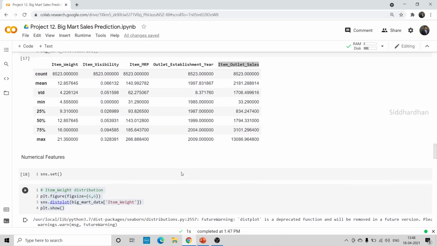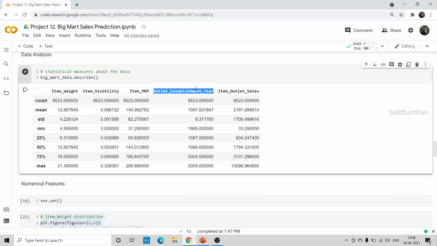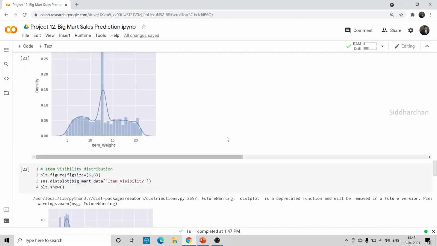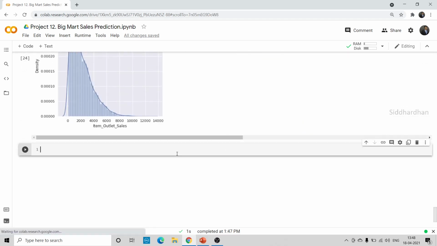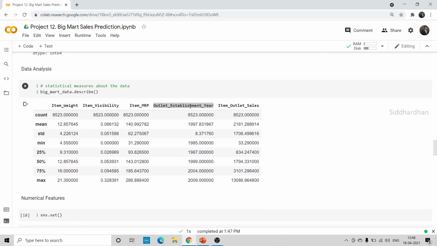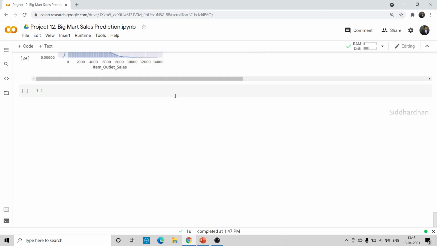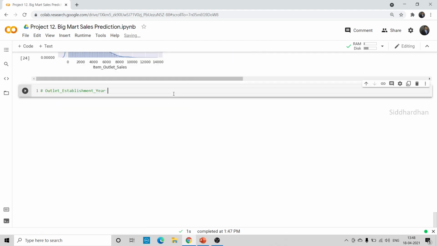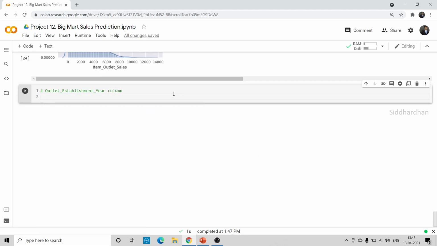And finally we have this outlet establishment year, right? So here we are going to use a count plot instead of a distribution plot, because a count plot gives us a better meaning for this particular feature. So outlet establishment year, let's copy that. Outlet establishment year column. Okay, so plt.figure, and figure size, let's put the figure size as again 6,6.